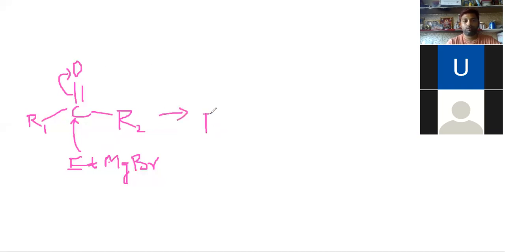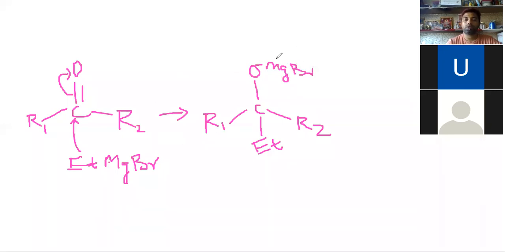So we have R1, C, R2, and this is our ethyl group, and this is O negative, MgBr, which is positive.